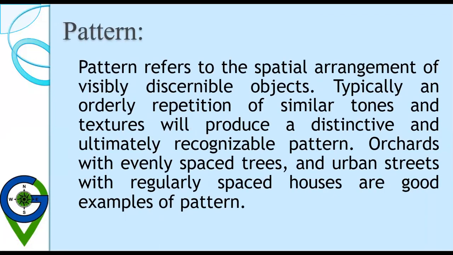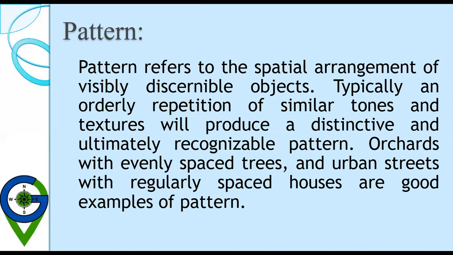The pattern is also an important element of visual image interpretation. Pattern refers to the spatial arrangement of visibly discernible objects, the repetition of some form over space. The objects may be arranged randomly or systematically.